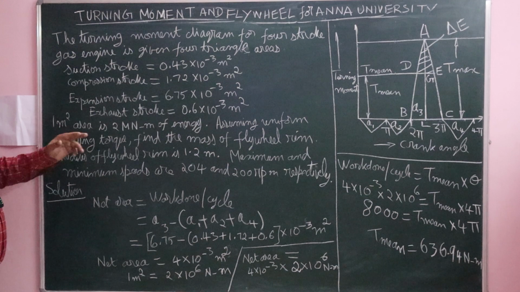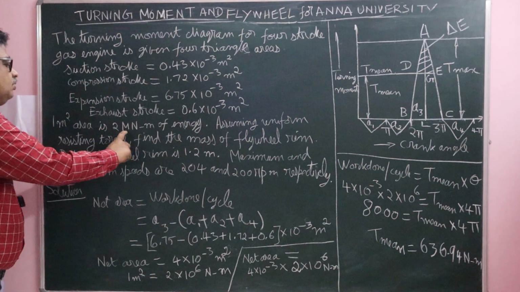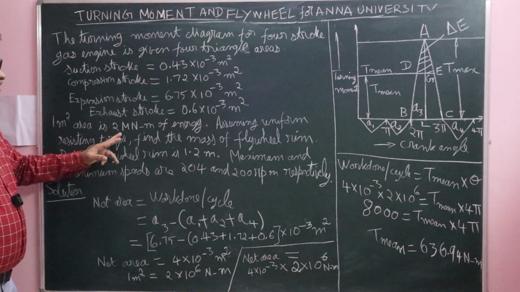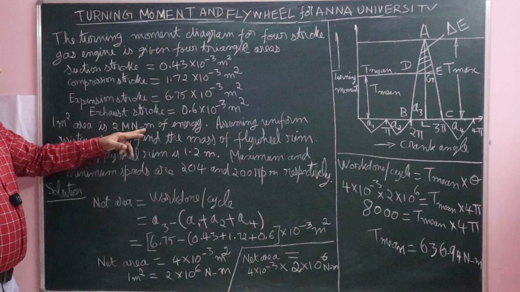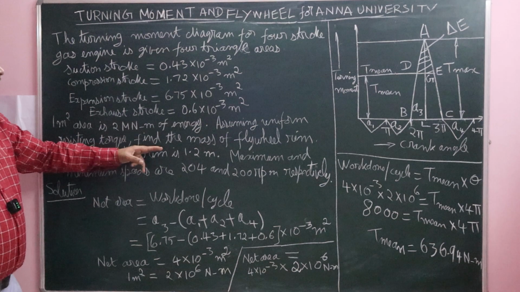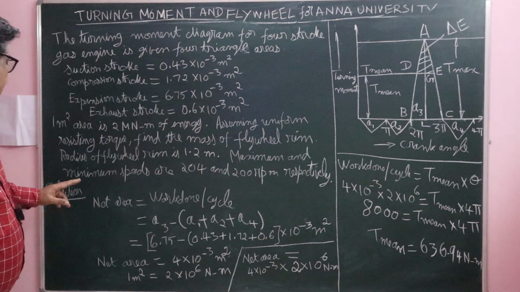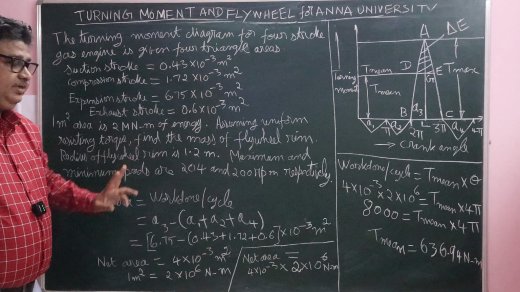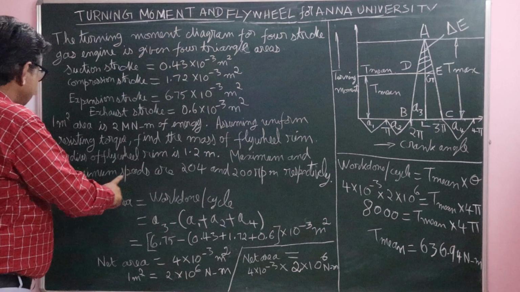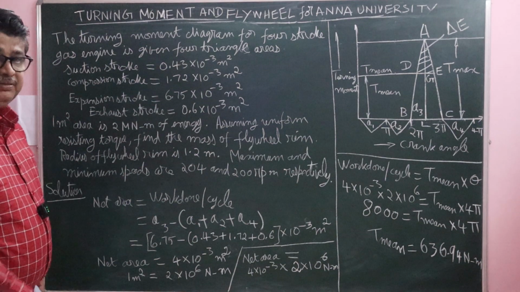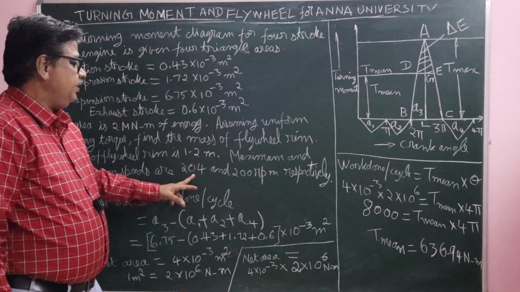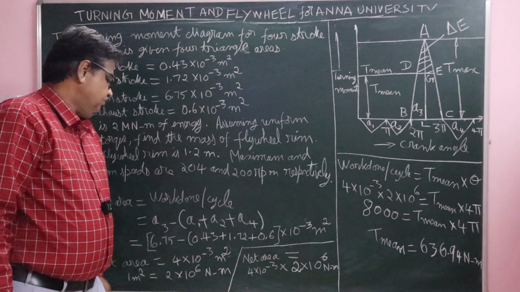1 m² area is given in the question as equal to 2 MN·m of energy. Assuming uniform resisting torque, find the mass of the flywheel rim. The radius of the flywheel rim is given as 1.2 meter. The maximum and minimum speeds of the flywheel, N1 and N2, are 204 rpm and 200 rpm respectively.